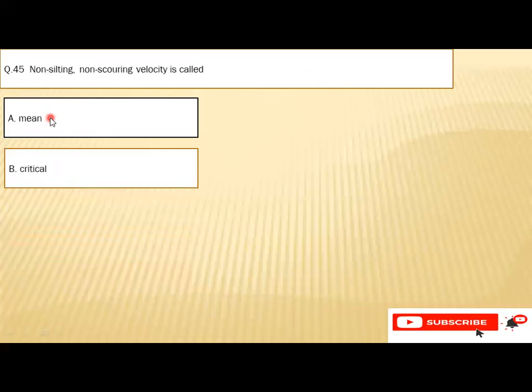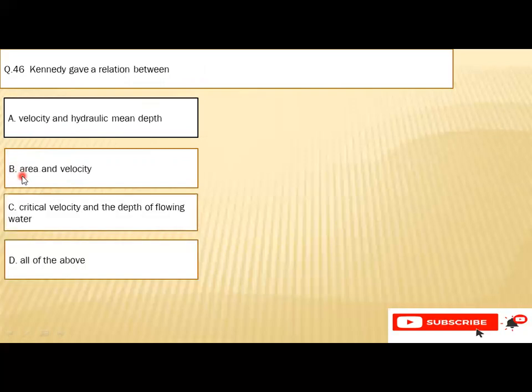Question number 45: non-silting, non-scouring velocity is called A, mean, B, critical. So B is the right option, that is critical. Question number 46: Kennedy gave a relation between A, velocity and hydraulic mean depth, B, area and velocity, C, critical velocity and the depth of flowing water, or D, all of the above. So the right option is C, that is critical velocity and depth of flowing water.